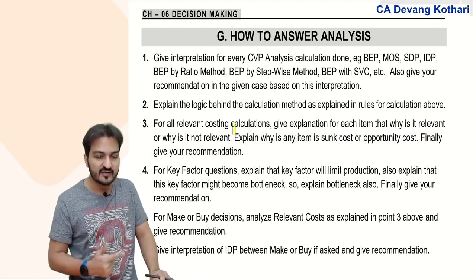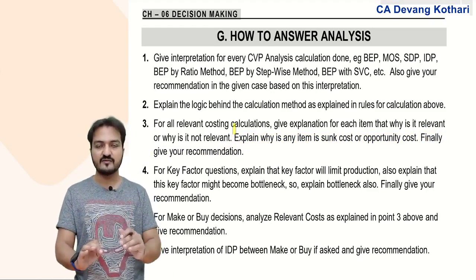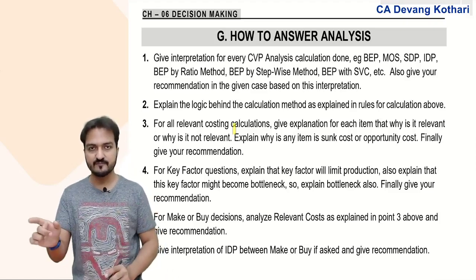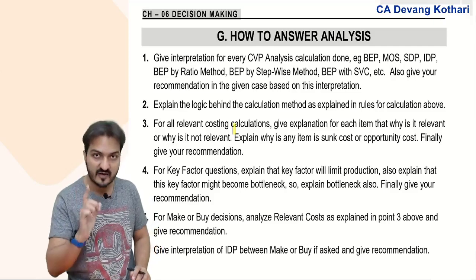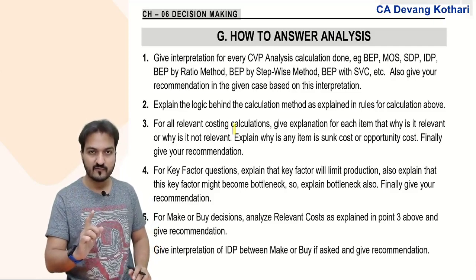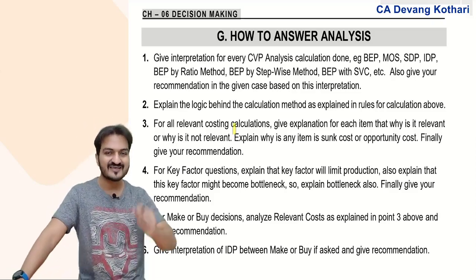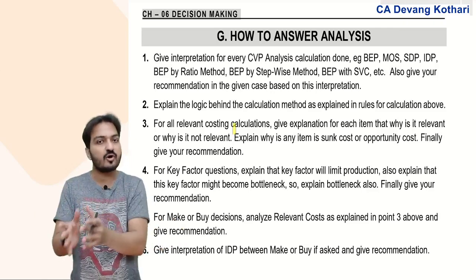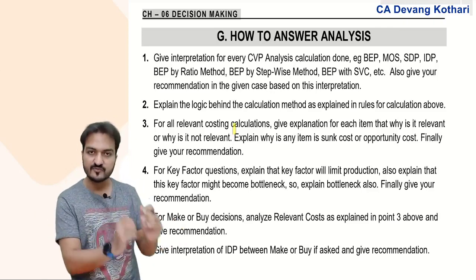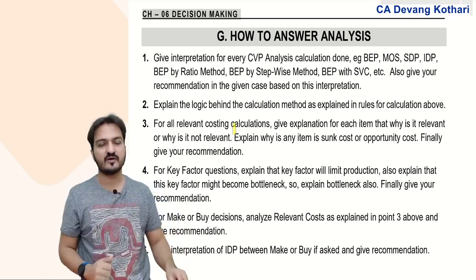But before a recommendation, what most students do is the calculation and at the end they give just a one-line answer: yes, the new offer should be accepted. I will not even give you half the marks for that. For relevant costing questions, for every single item of relevant cost, I need you to write an explanation of why you took this material cost as relevant, why you took this obsolete material as relevant, why you took NRV for this obsolete material.